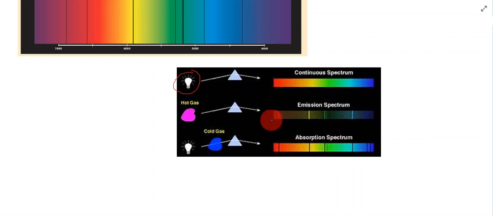And again, let's say this could be the spectrum for hydrogen, for example. Well, this is what hydrogen looks like if you excite the electrons in atoms of hydrogen, and when they give off light, they give off these specific wavelengths of light. Now, on the other hand, hydrogen atoms will absorb those same wavelengths of light.